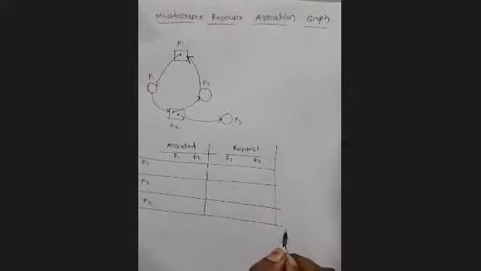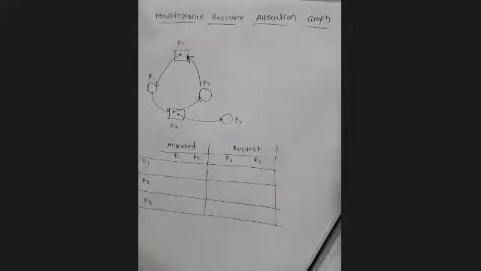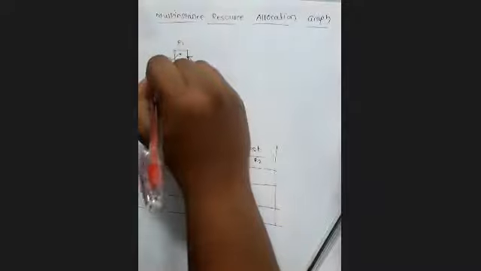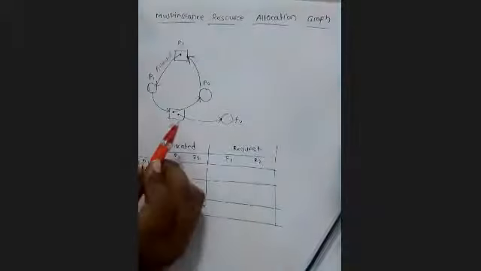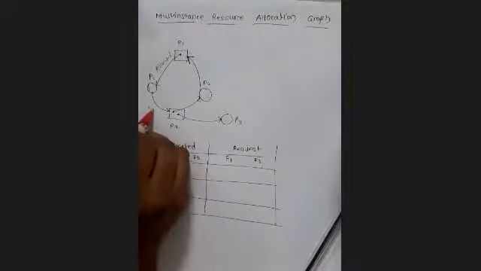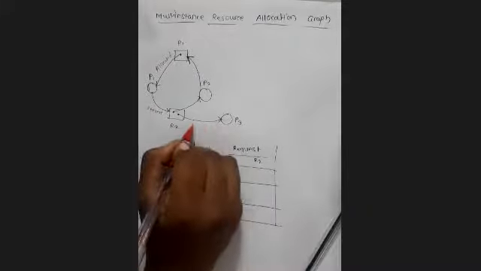Fine. Now R1 is allocated to P1. Let me write this: R1 allocated to P1 here, because the graph edge goes from R1 to P1, so allocated. P1 request is R2. R2 is allocated to P3.